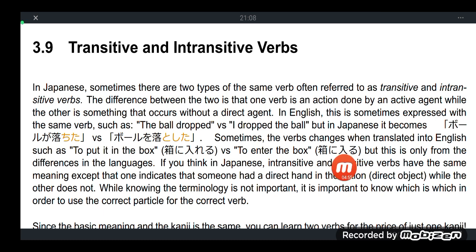Hako ni hairu. The thing just entered the box with no external aid. So this is an intransitive verb. Ireru is a transitive verb. Hako ni ireru.